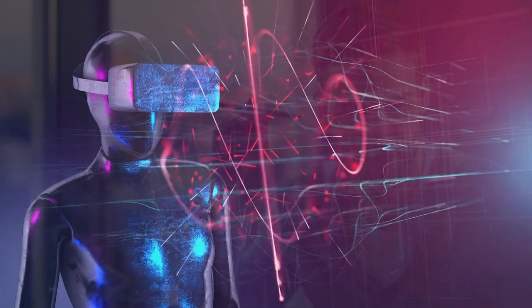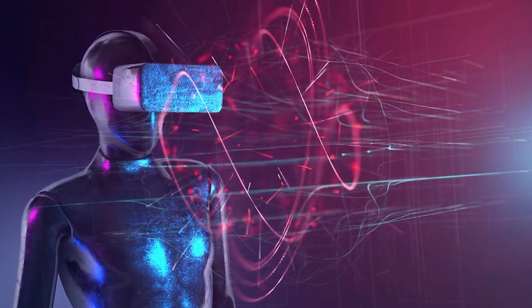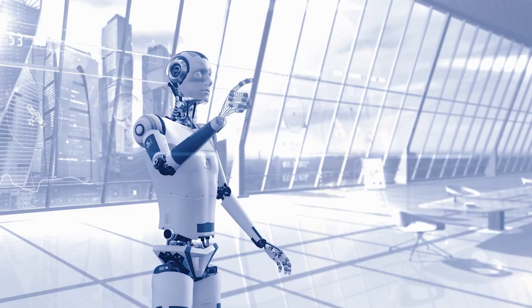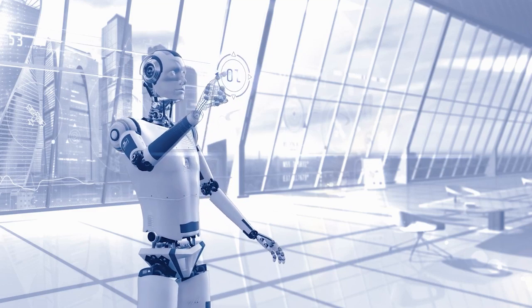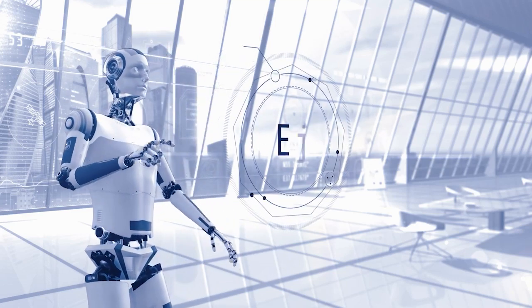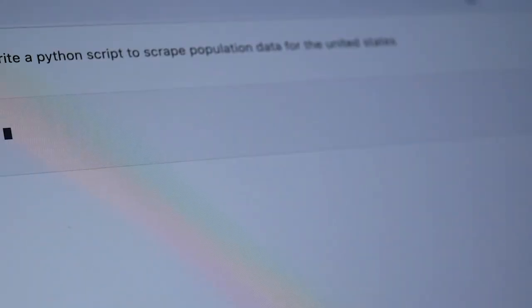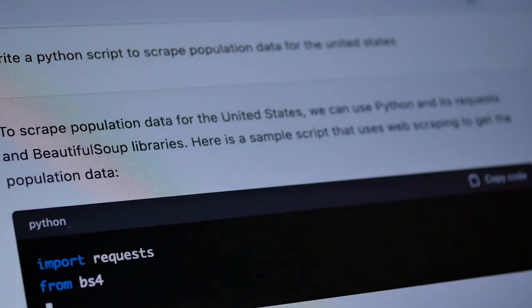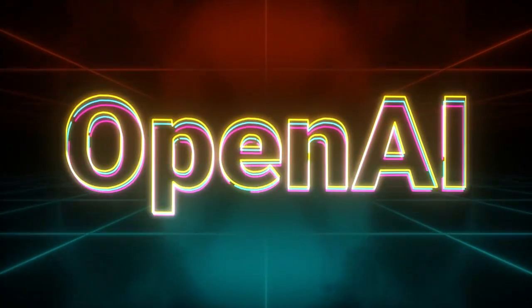So, let's dive in and understand exactly what this ChatGPT is all about, what makes it so special, and how it is influencing the AI landscape. ChatGPT is an artificial intelligence model that can generate human-like text based on the prompts given to it. It's essentially a chatbot with the ability to understand context and produce relevant, coherent responses. The GPT in ChatGPT stands for Generative Pretraining Transformer, which is a series of AI models developed by OpenAI.